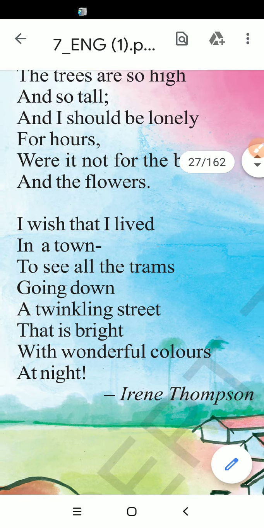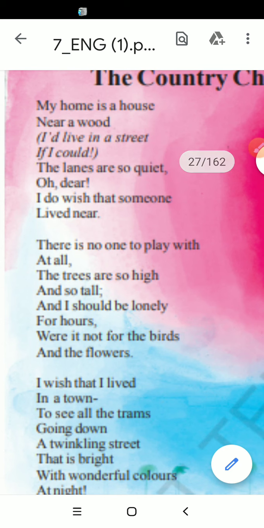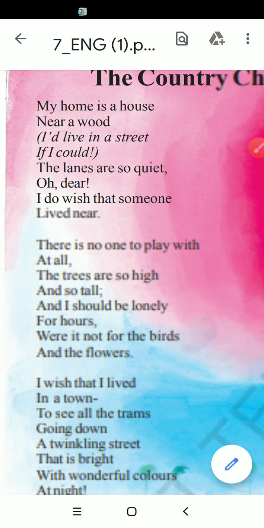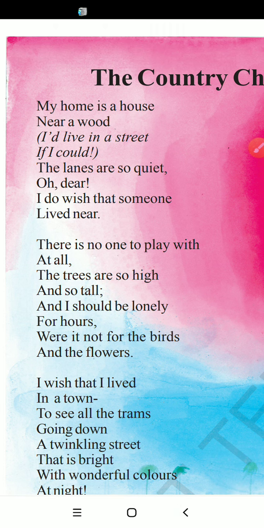So here is quite a different intention, whereas the country child wants to live in a town, and the town child is interested towards a village. So this is a poem which is written by Irene Thompson.